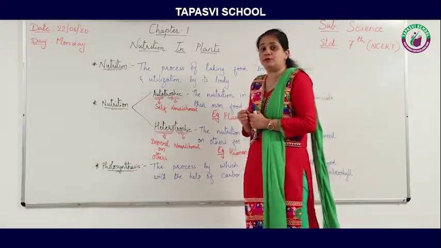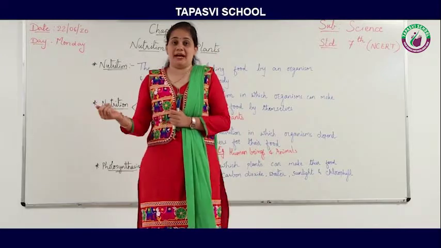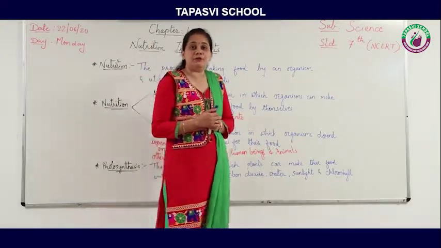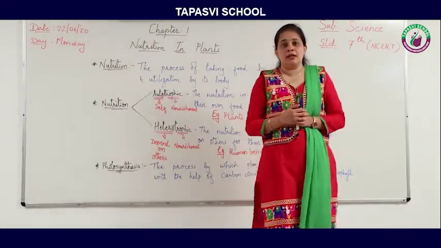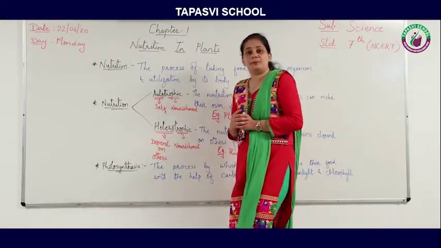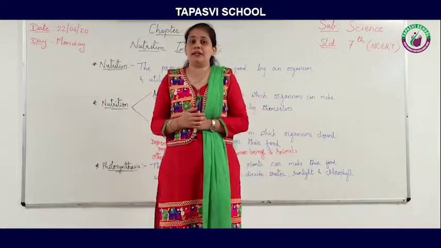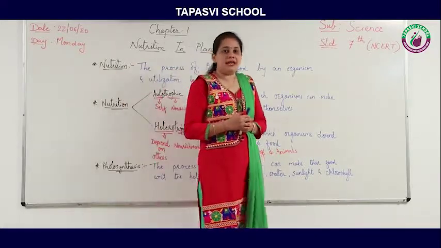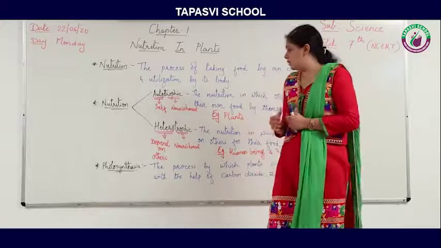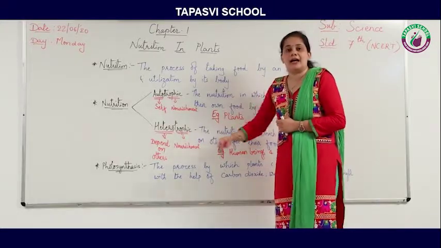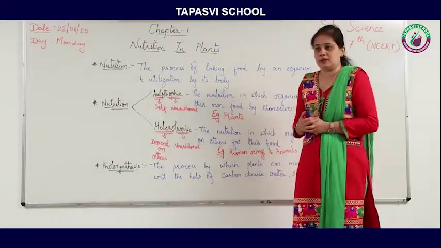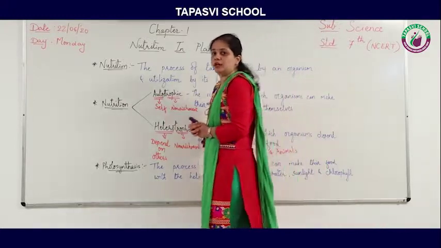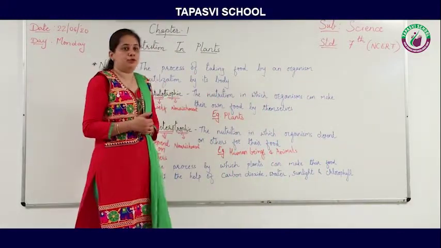We can make our food from plants, or we can make our food from animals. If we want to make chapati, obviously we require wheat, and we get wheat from plants. So yes, we can say that human beings and animals are heterotrophs. Means they depend on others for their food.